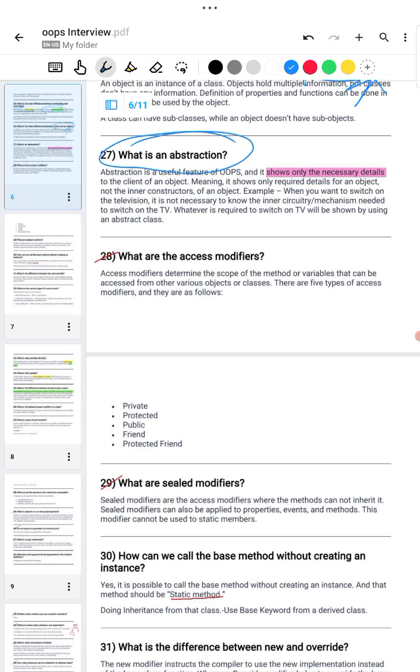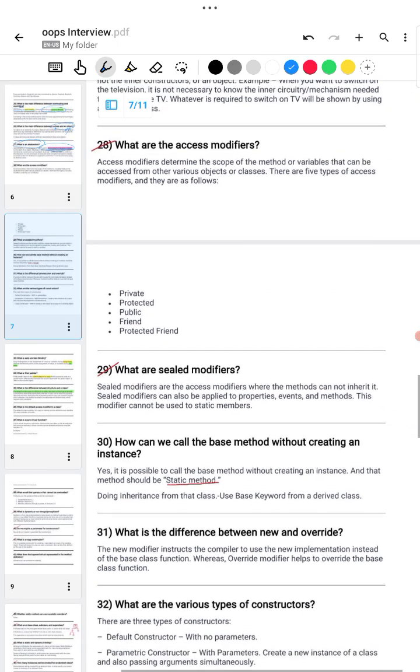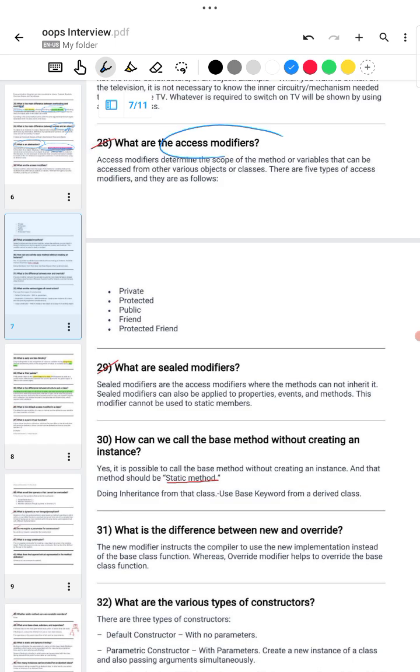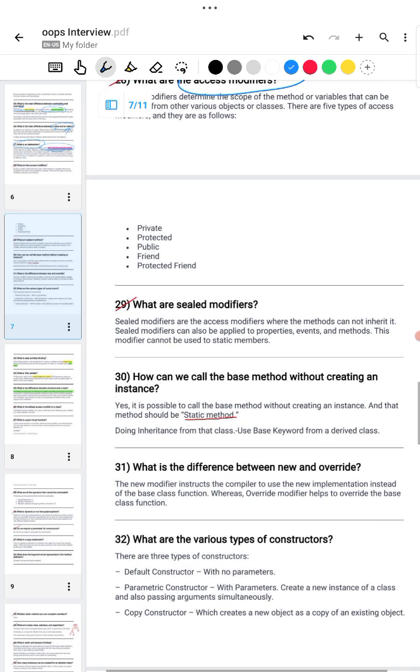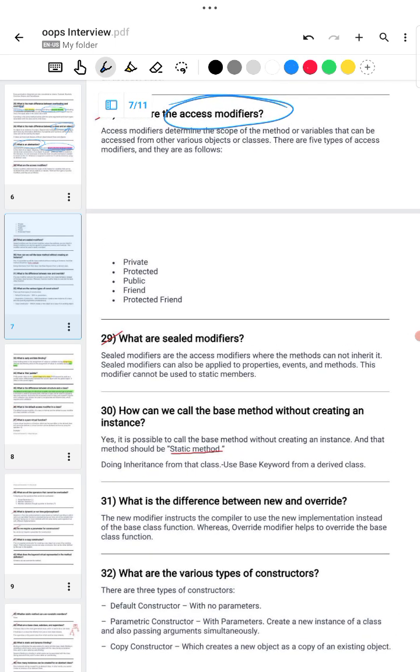What is abstraction? Showing only the necessary details is called abstraction. What are access modifiers? There are 5 types of access modifiers, but we can use only the 3 most common: private, protected, and public.